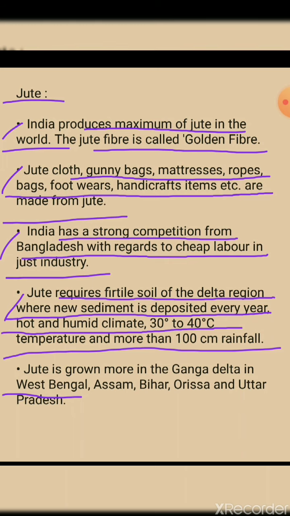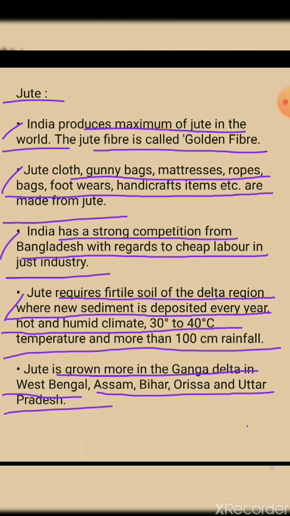What type of climate is needed? Hot and humid climate, 30 to 40 degrees Celsius temperature, and more than 100 centimeters of rainfall. Jute is grown more in the Ganga Delta in West Bengal, Assam, Bihar, Odisha, and Uttar Pradesh.